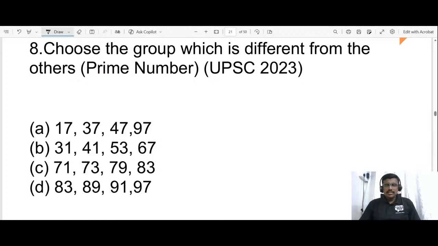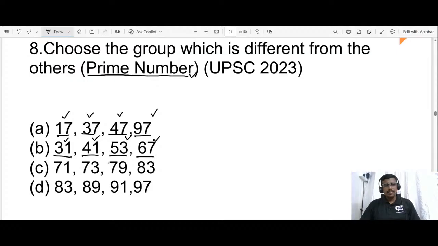Okay, come, let us solve. They have given you a clue that the numbers are prime numbers. So first check: 17 is a prime number, 37 is a prime number, 47 is a prime number, and 97 is a prime number. 31 is a prime number, 41 is a prime number, 53 is a prime number, 67 is a prime number. 71 is a prime number, 73 is a prime number, 79 is a prime number, and 83 is a prime number. 89 is a prime number, but 91.